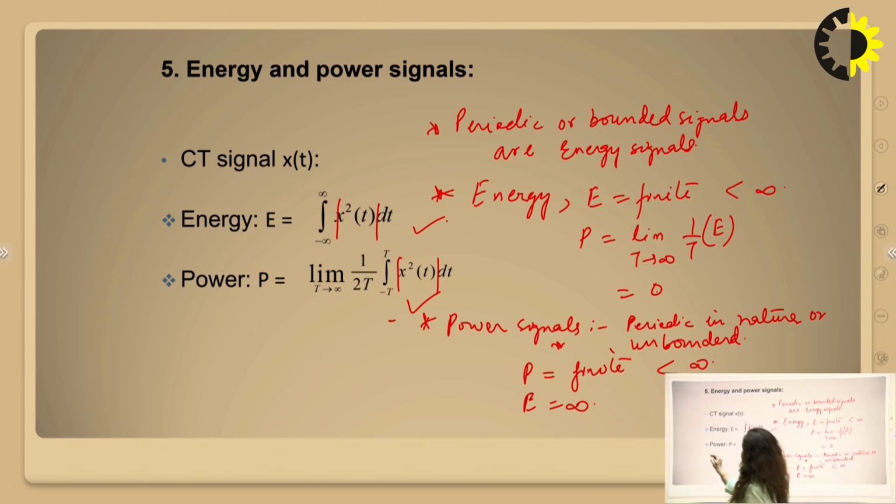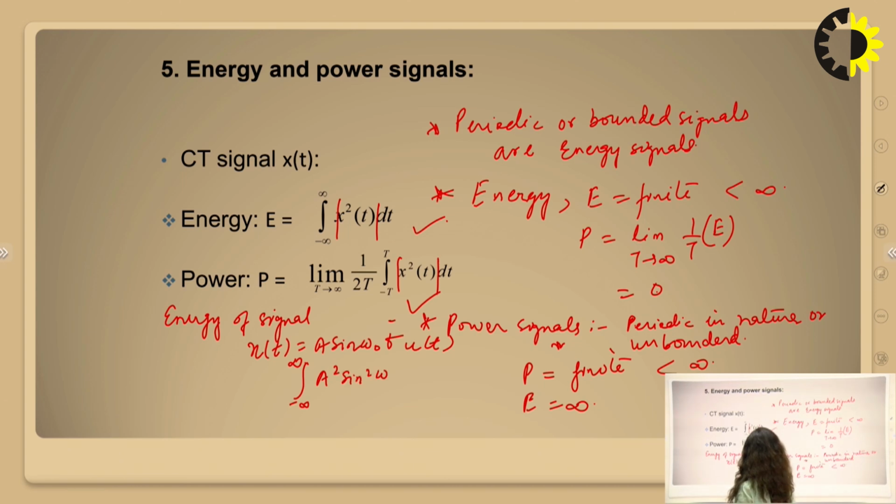Suppose we have to find out the energy of the signal x(t) equal to A sine omega naught t. So how can we find it out? We can find it out with the help of this relation, the integral from minus infinity to infinity of A square sine square omega naught t dt.